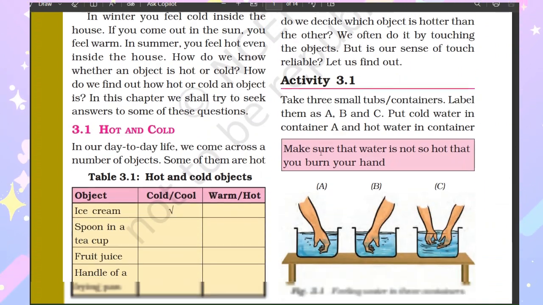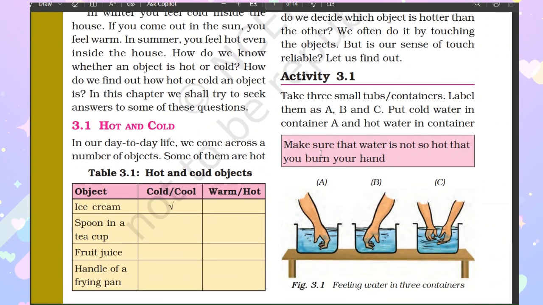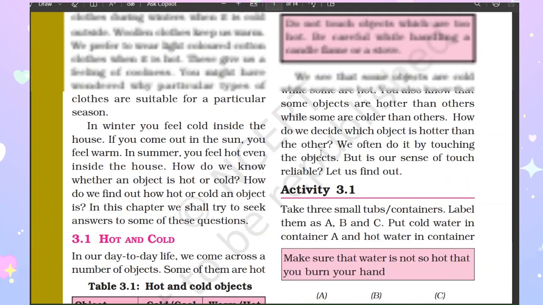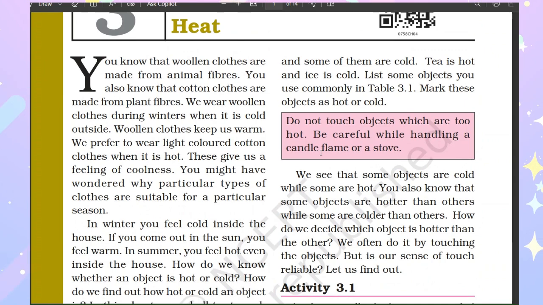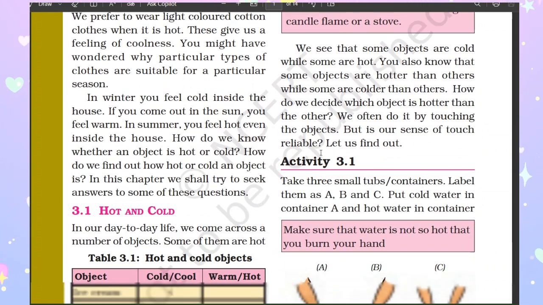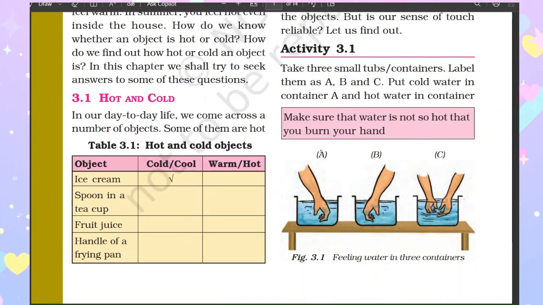So, first of all, hot and cold. In our day to day life, we come across a number of objects. Some of them are hot and some of them are cold. So, tea is hot and ice is cold. You can list all the objects we use commonly in this box. First of all, ice cream. It is cold. Okay, already it is done.